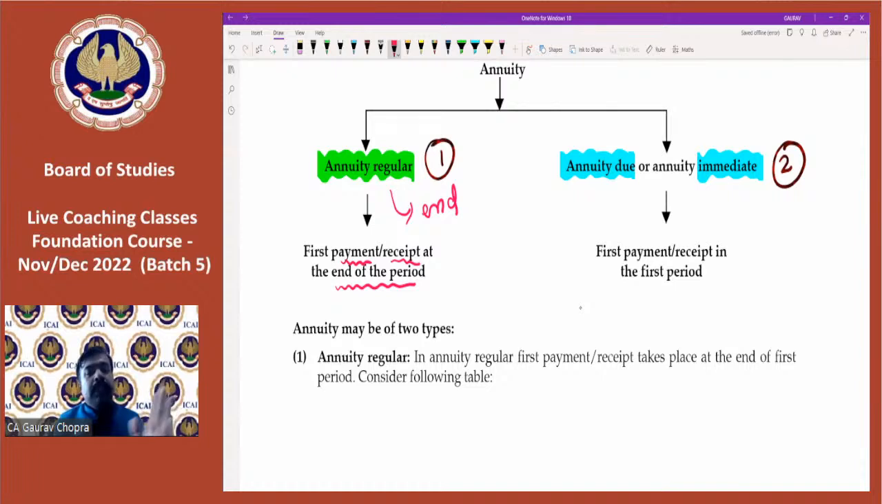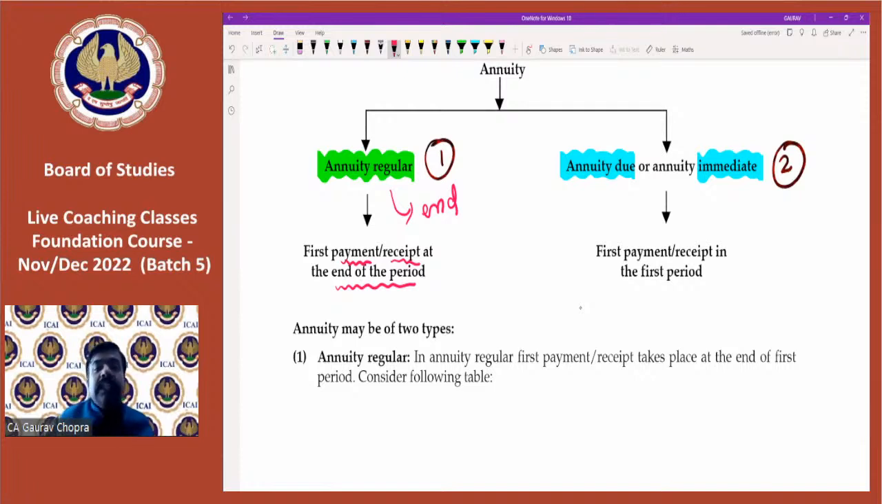If it is monthly, then regular it will be on monthly basis. If it is year, then it will be continuously on yearly basis. So annuity regular means we are paying or receiving at the end of the period. All right. But whenever we are talking about annuity due or annuity immediate, that means starting from today.